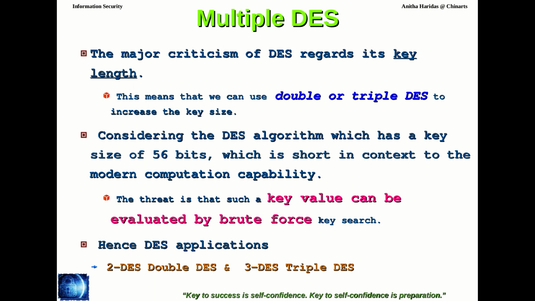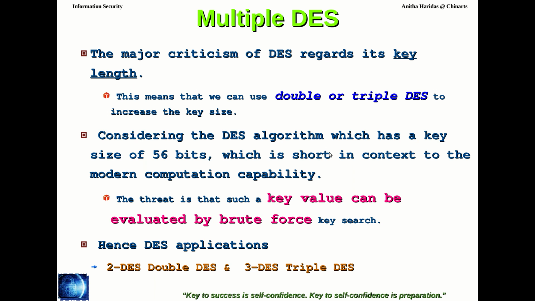So multiple DES was introduced because of the major criticism of DES regarding its key length. That means we can use double or triple DES to increase the key size. Key size was one of the very vulnerable points, which is how DES became easily broken by the brute force attack. So if you just increase the key size, obviously it is not as exposed to the brute force attack.